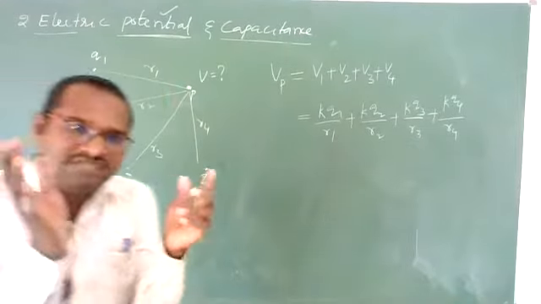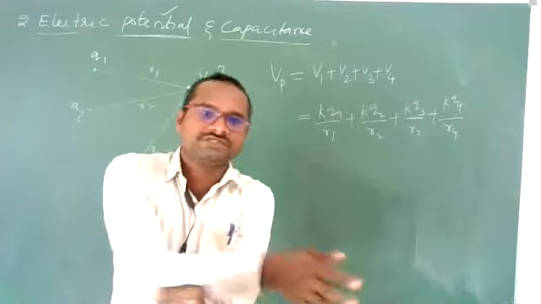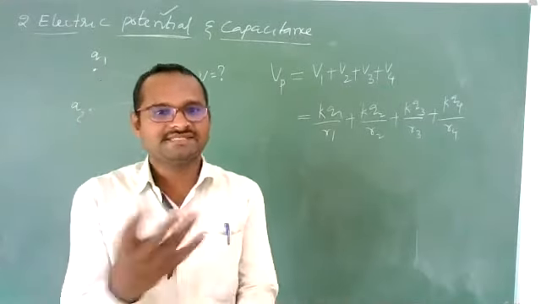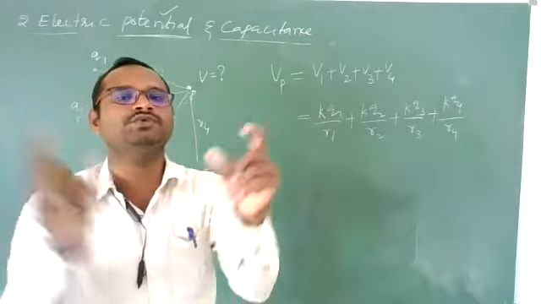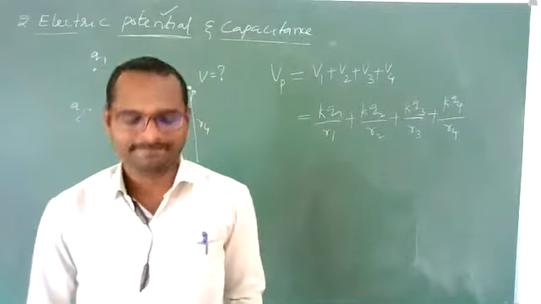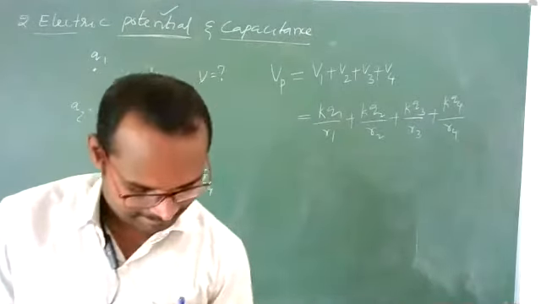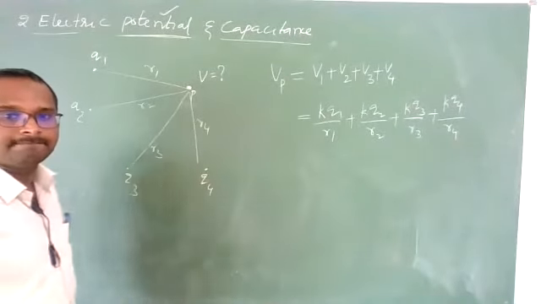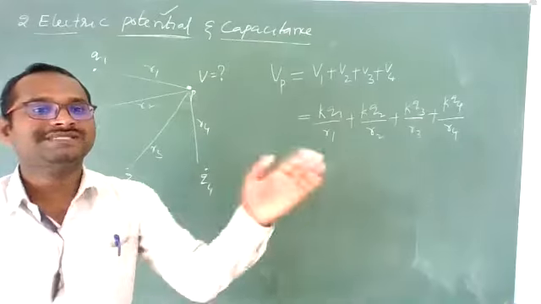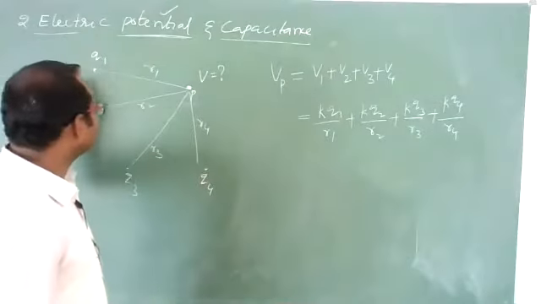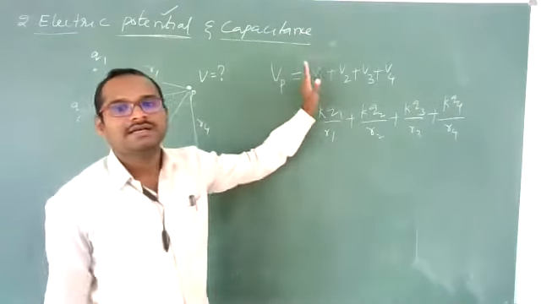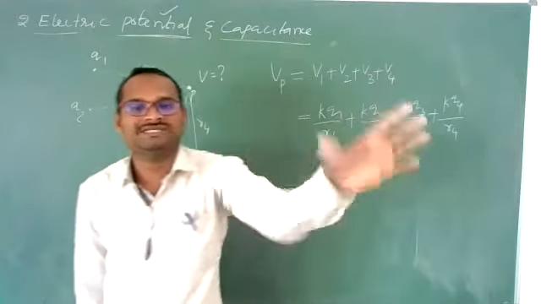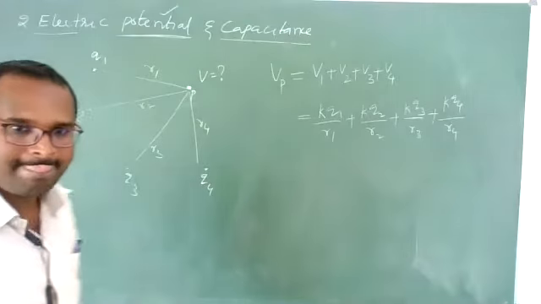Potential is scalar. Potential difference is also a scalar quantity. It is the difference between two scalars, again a scalar quantity. Clear? Now, potential due to discrete charges is nothing but the scalar addition of all the potentials due to individual charges. That's it.